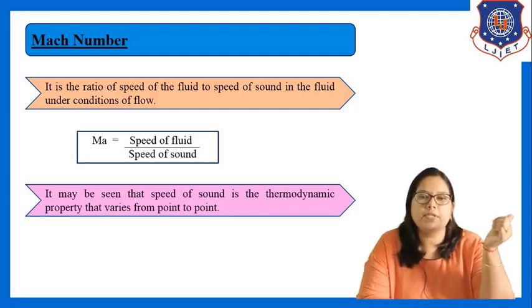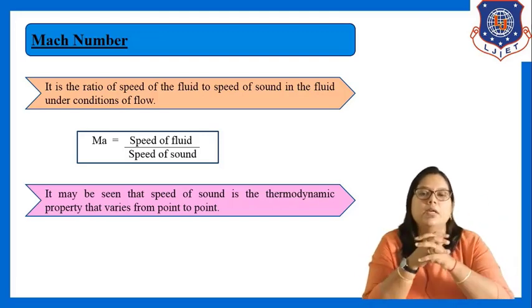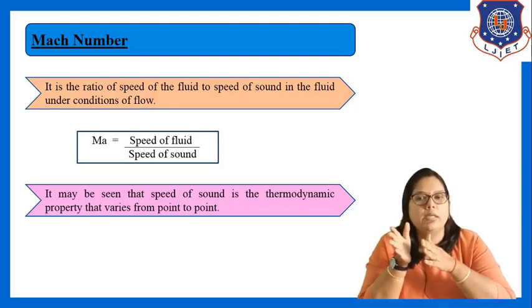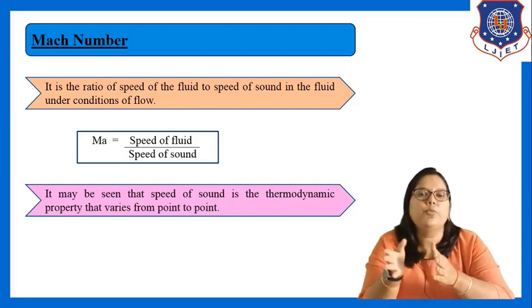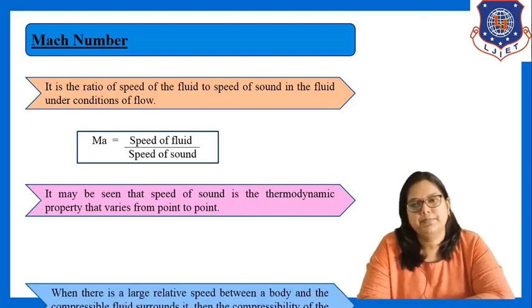Basically, the speed of sound in the whole flowing system is not constant. It will not be constant.